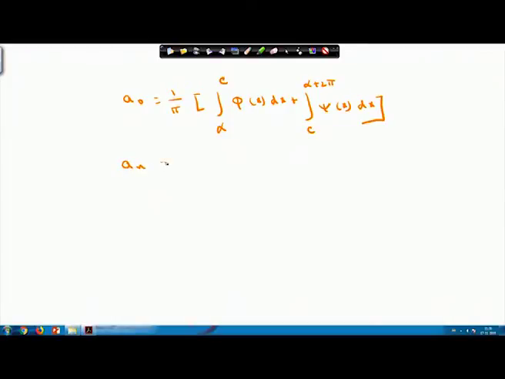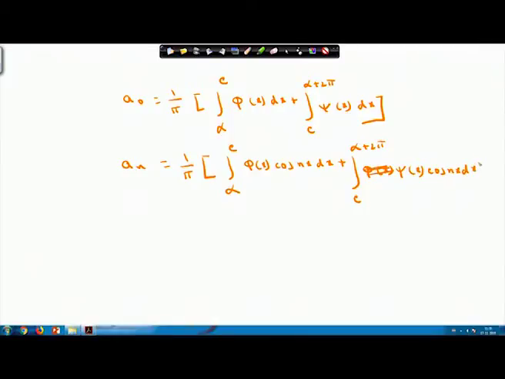Similarly, your a_n also we can write down: integral from alpha to c of phi(x) cos nx dx plus integral from c to alpha plus 2 pi of psi(x) cos nx dx.